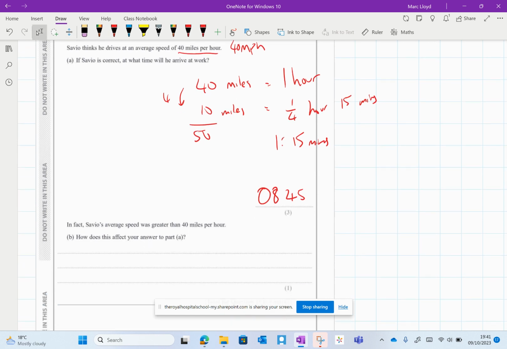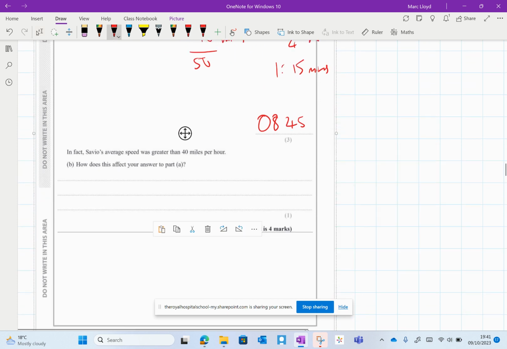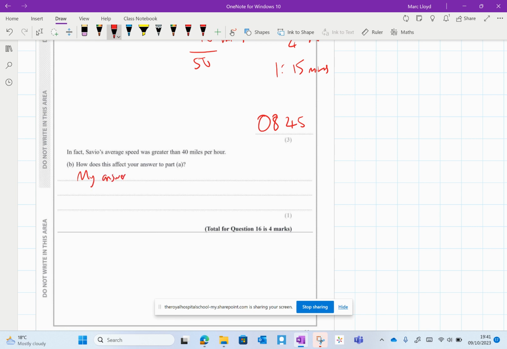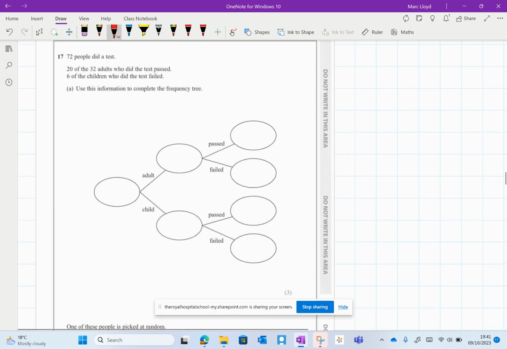In fact, Savio's average speed was greater than 40 miles an hour. How does this affect your answer? Well, my answer would be an earlier time. So he'd get to work faster. Done.